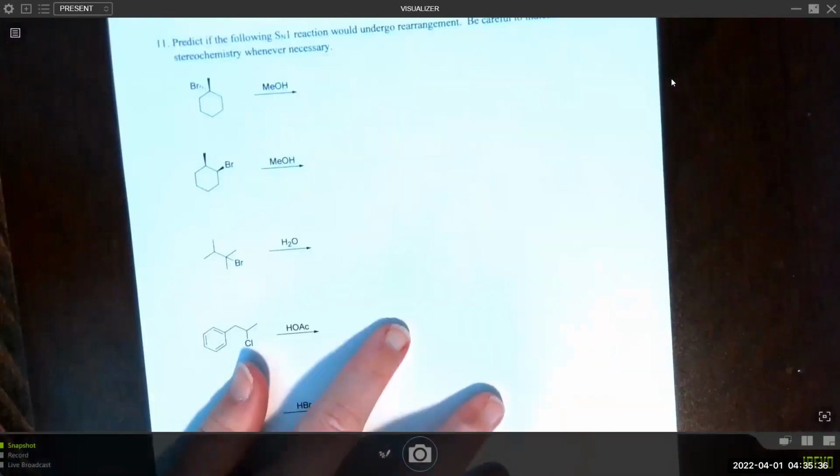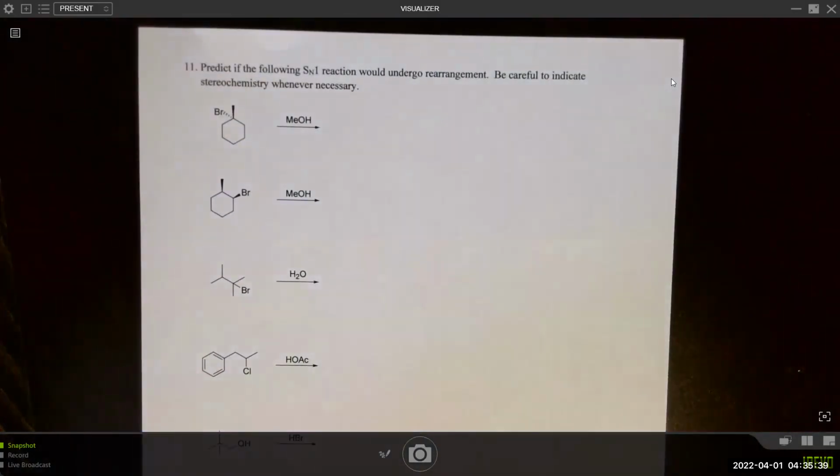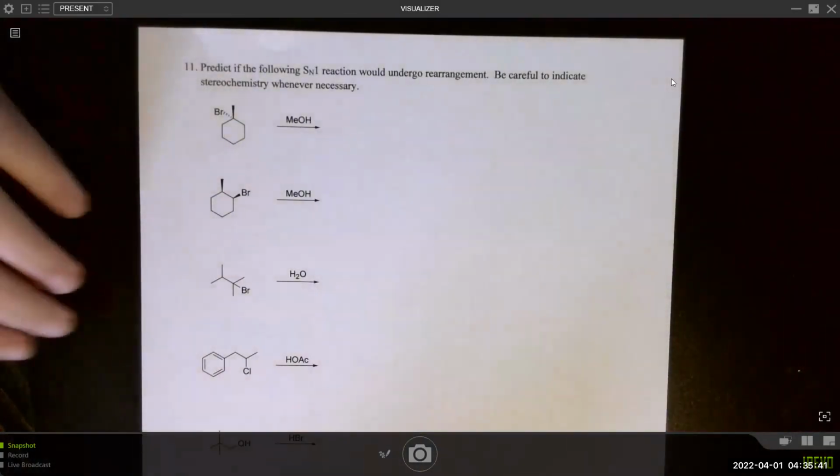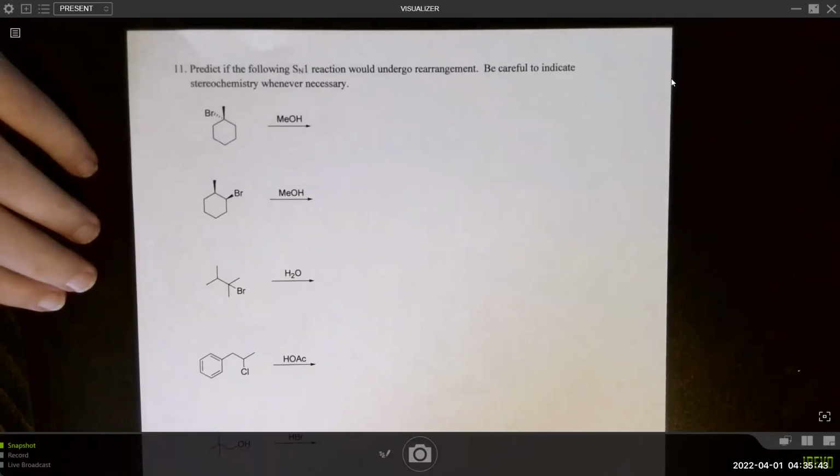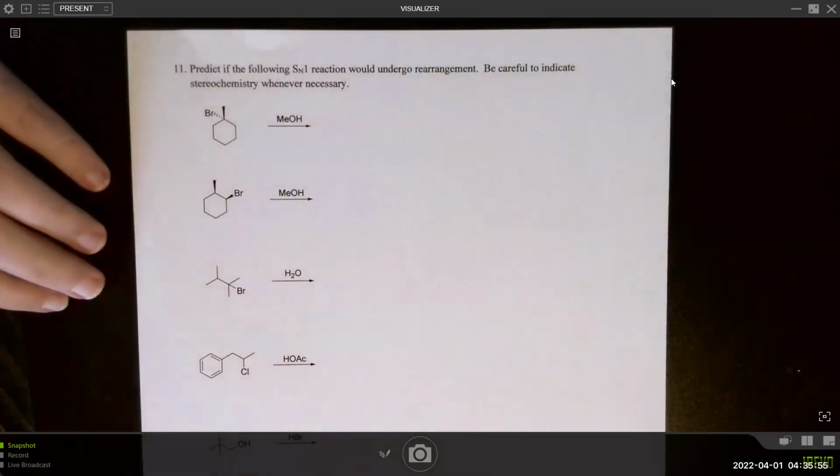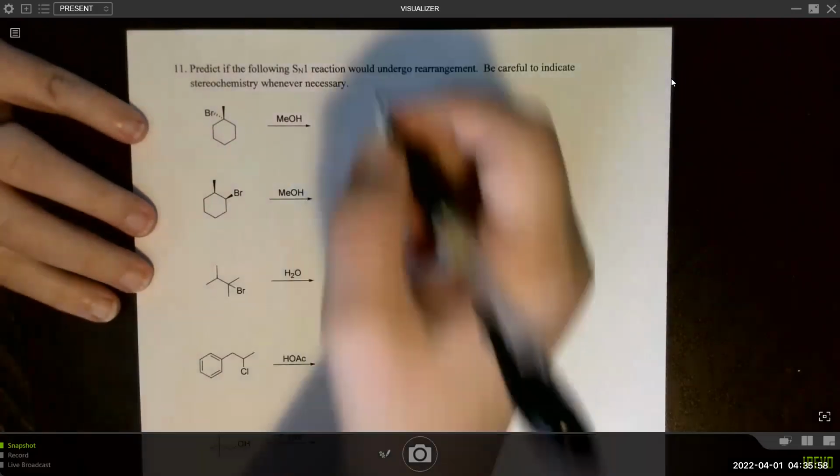Next, we're asked to draw in the product of the reaction. So predict if the following SN1 reaction would undergo rearrangement. Be careful to indicate stereochemistry whenever necessary. Okay, so I guess we'll just make a first prediction, right?